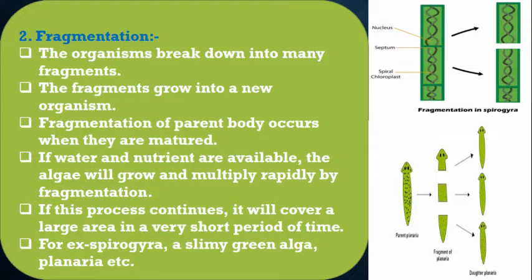Now, what is fragmentation? In this process, the body of the living organism breaks down into many fragments, and these fragments grow individually into a new organism.